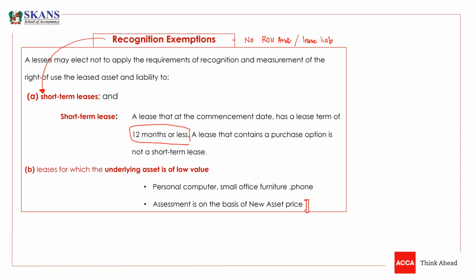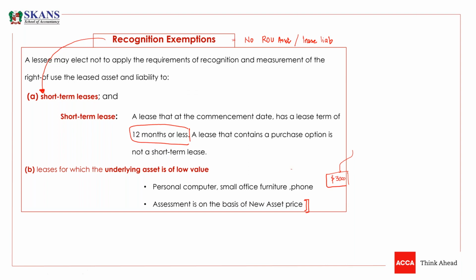What does it mean? Maybe it is possible that I'm buying a second-hand asset, an old asset, which actually cost me very little, just $3,000. Now I just want to qualify this asset as a low value underlying asset. I'm saying that I have entered into a lease contract for an asset that has only a value of $3,000.